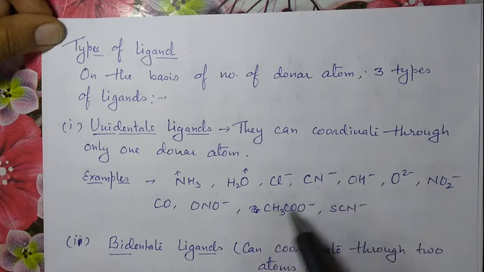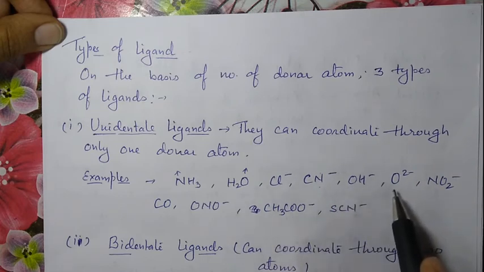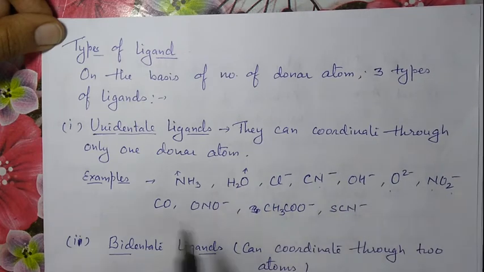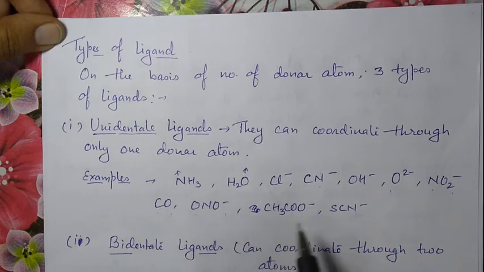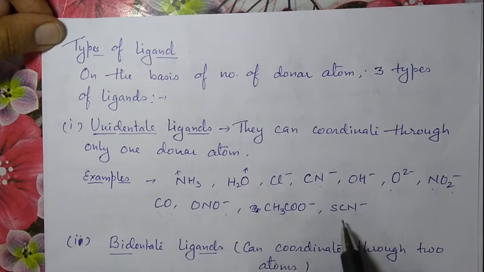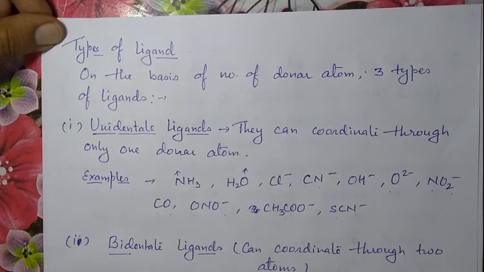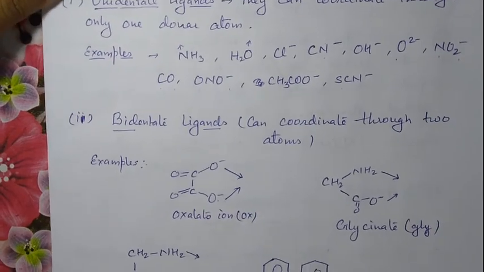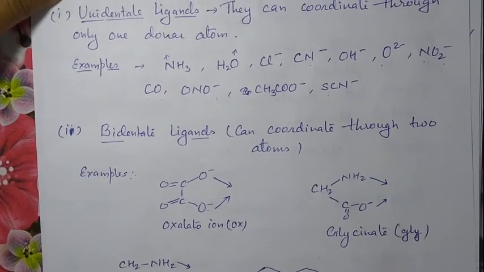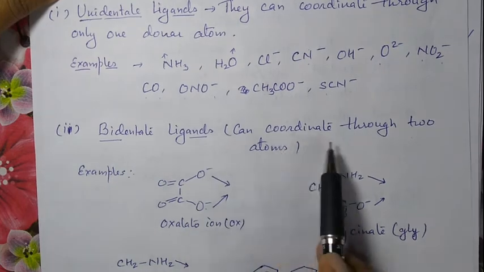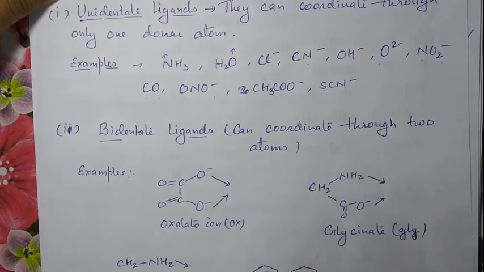OH⁻ is a unidentate ligand. O2⁻, NO2, CO, ONO, CH3CO, this thiocyanate. Okay, these are the ligands which can coordinate through only one donor atom at one time. Then bidentate ligand, it can coordinate through two atoms.